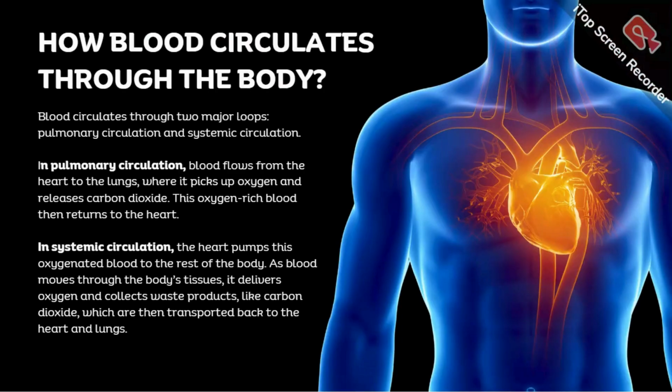So how does blood circulate through the body? Blood circulates through two major loops, pulmonary circulation and systemic circulation. In pulmonary circulation, blood flows from the heart to the lungs, where it picks up oxygen and releases carbon dioxide. This oxygen-rich blood then returns to the heart. In systemic circulation, the heart pumps this oxygenated blood to the rest of the body. As blood moves through the body tissues, it delivers oxygen and collects waste products like carbon dioxide, which are then transported back to the heart and lungs.